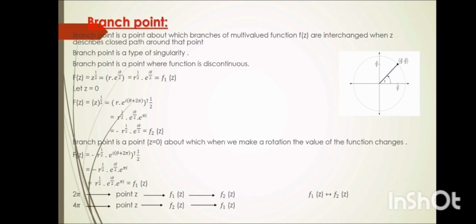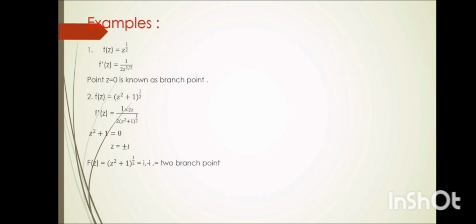Branch point is a point, z is equal to 0, about which when we make a rotation, the value of the function changes. F of z is equal to minus r raised to 1 by 2 e raised to the power i theta plus 2 pi, raised to the power 1 by 2, gives f1z, that means rotating by 2 pi. If we rotate 2 pi, the point z gives f1z to f2z. If again we rotate and go to that position, then f2z gives the values equivalent to f1z. So now we see an example.